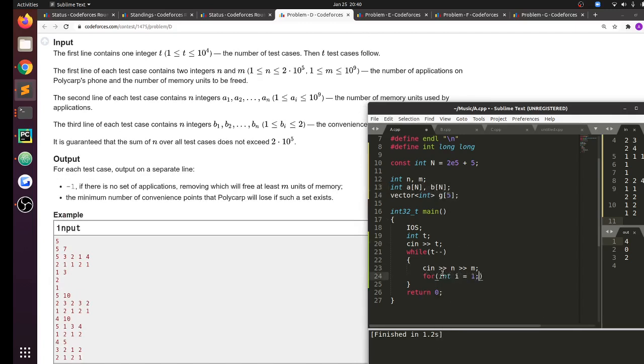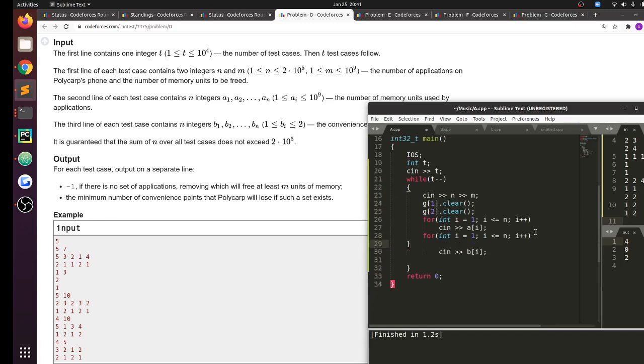So I have n integers a_i, and similarly all of the b_i values. g of 1 dot clear, g of 2 dot clear, over here I have g of b of i dot push_back a of i. I want to sort g of 1 in the reverse order.